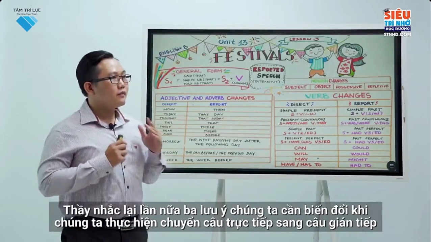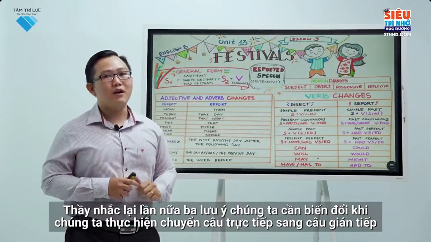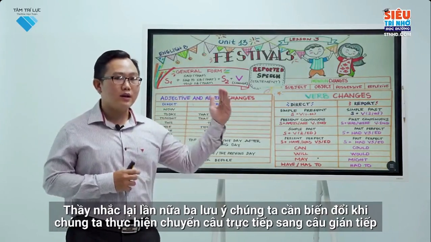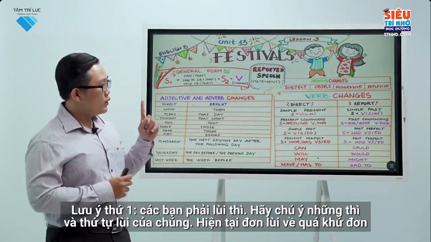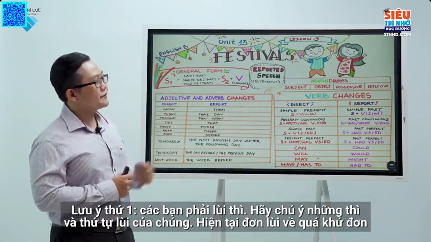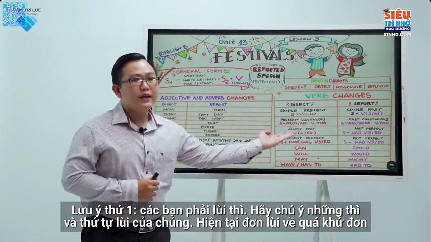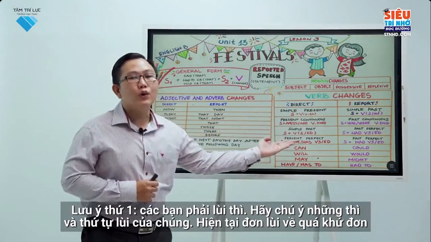I repeat 3 notes that we need to change when we change from direct to indirect speech. First note, you need to change tenses following the sequence of tenses. Please notice the tense and the sequence of tense.